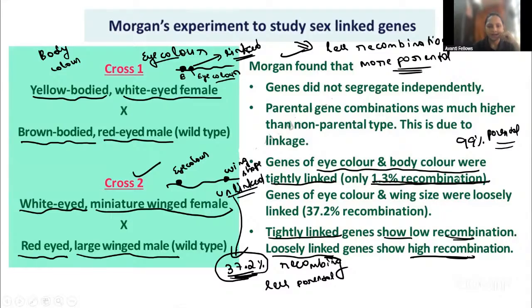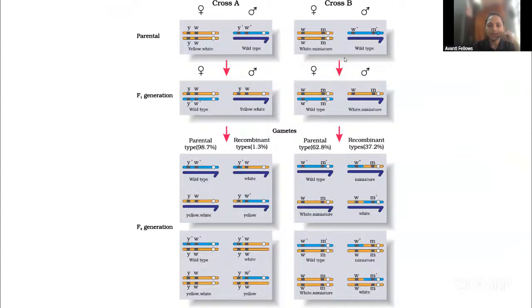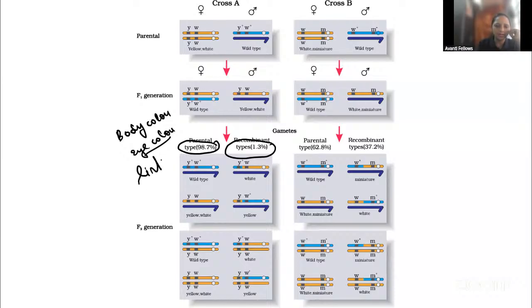Okay, fine. So here the same experiment he did. You can see that this is there in the NCERT. That only we explained there separately. Here you can see the body color and the eye color. Here we got recombinant only 1.3%. Here 98% parental because these are linked genes. That's why we got more parental and less recombinant.